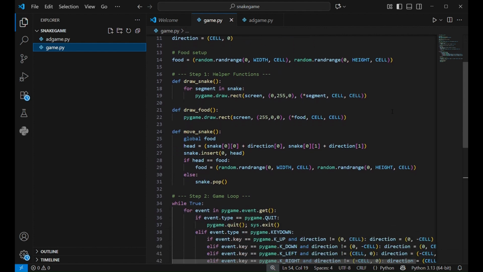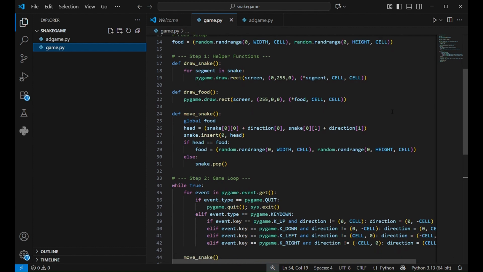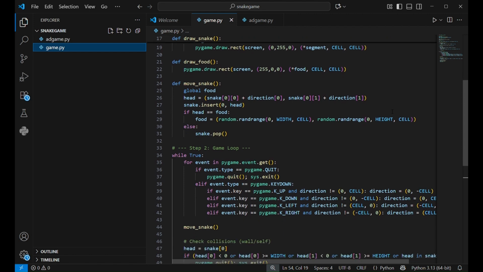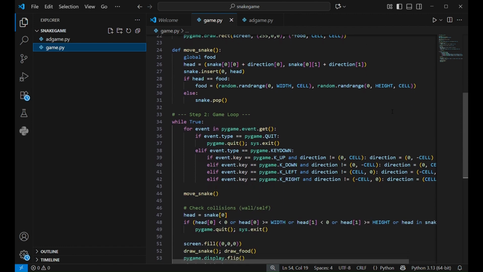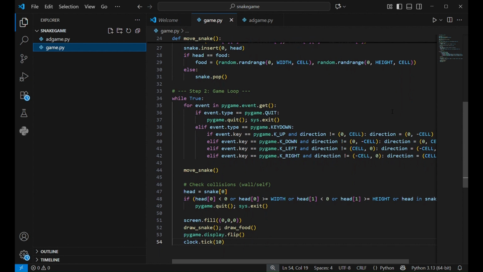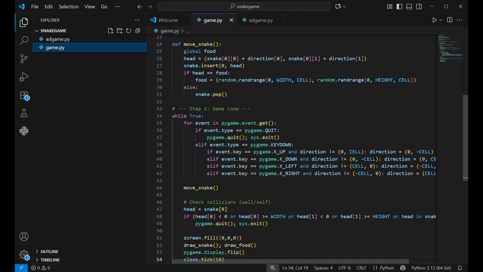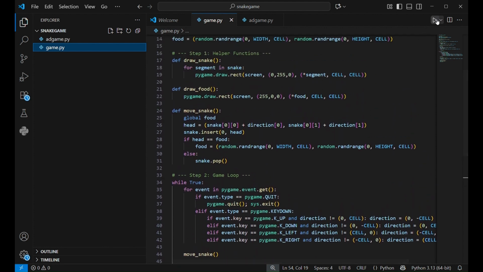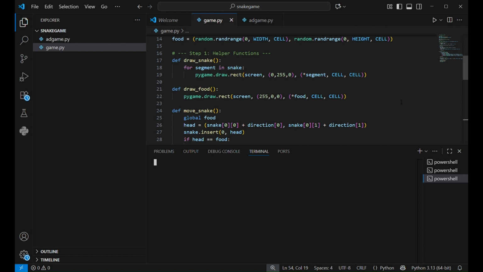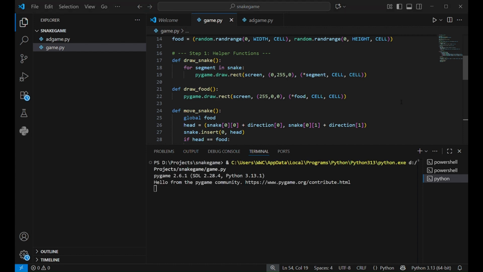And the strategy is simple. The core functions in the snake game are the movement of the snake, the food, and the boundary line, that is the wall. So for the movement of the snake, we mostly use a list of coordinates like x, y, and each tuple represents the body of the snake. Each time the snake eats the food, the body increases and it gets longer. And if not, the size remains the same. We use the random function for the random placement of food, to place food at random places.